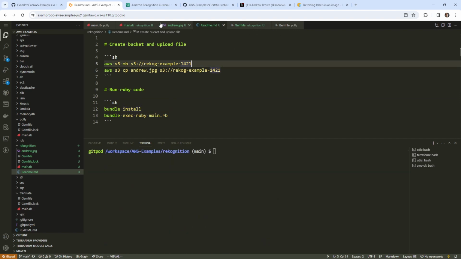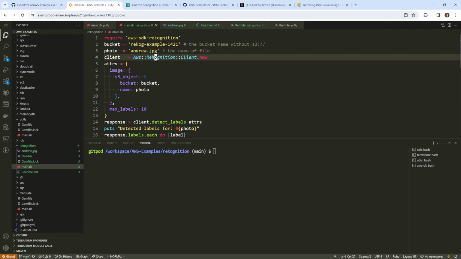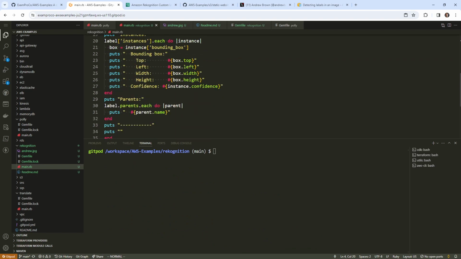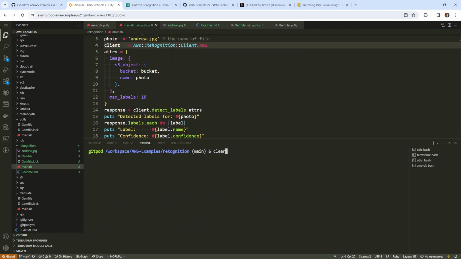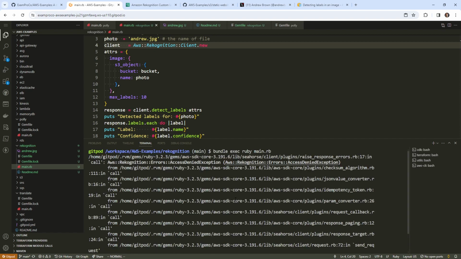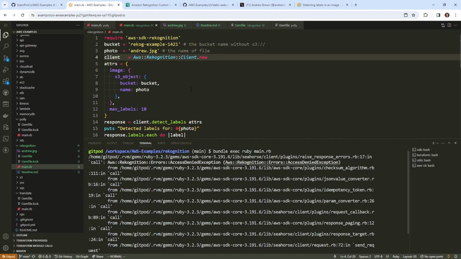We'll have to go adjust the main.rb here. No, that all looks good. And what we'll do is go ahead and run this. So bundle clear, bundle exec ruby main.rb. And we have access denied. Well, that's interesting. Not sure why. Maybe it's access denied to the bucket. I wonder if we have to update our bucket policy to allow Rekognition to have access.